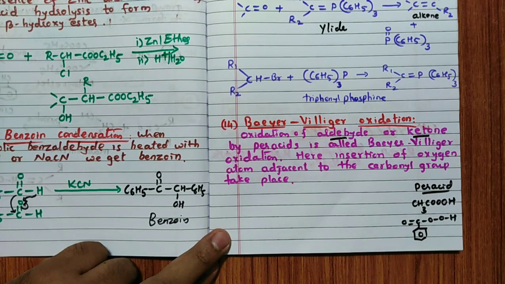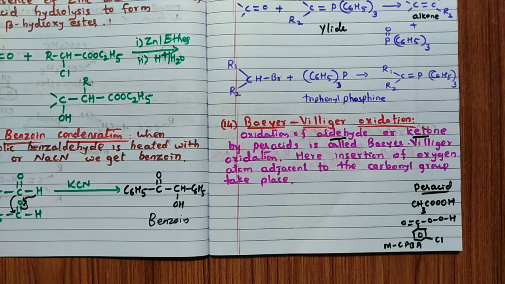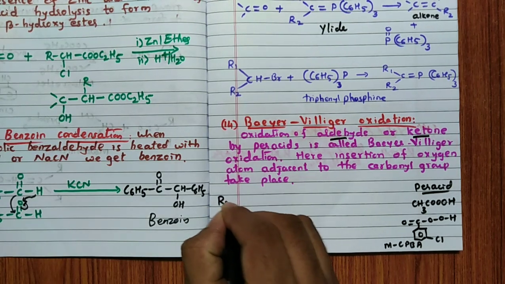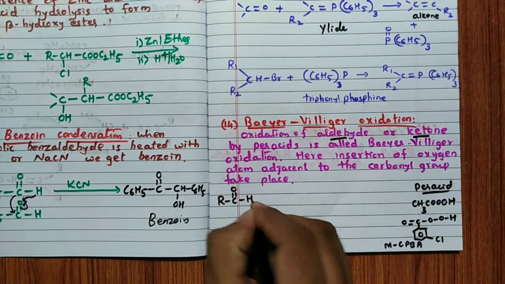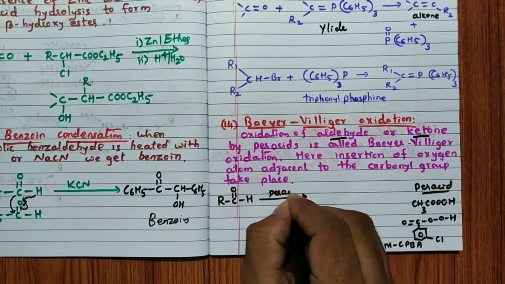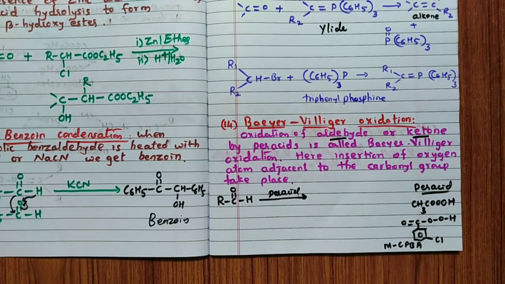A very famous peracid is metachloroperbenzoic acid. In shortcut, if you see MCPBA anywhere in a reaction, remember that it is metachloroperbenzoic acid. Now, when such an acid reacts with RC double bond OH, I will write it as peracid. This is a very important reaction where insertion of an oxygen atom adjacent to the carbonyl group takes place.